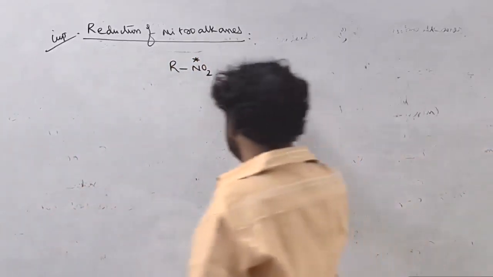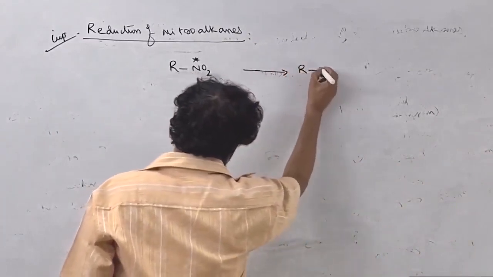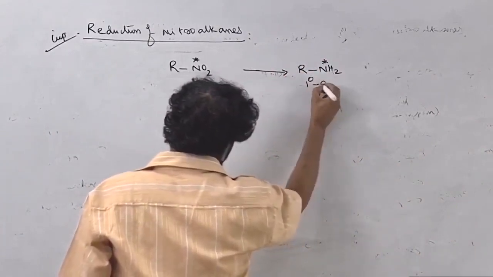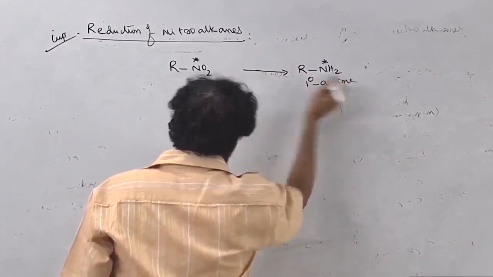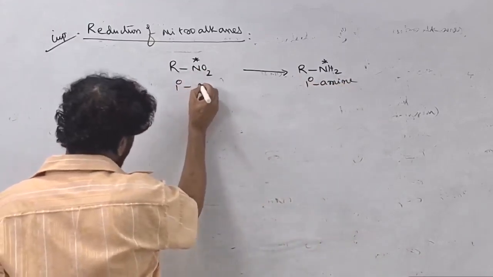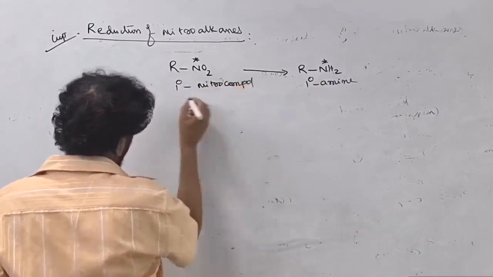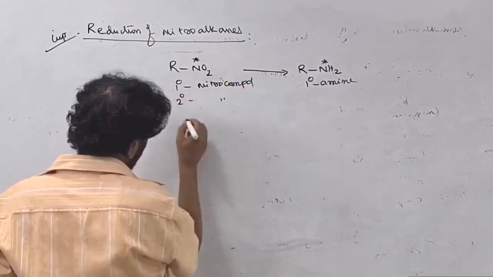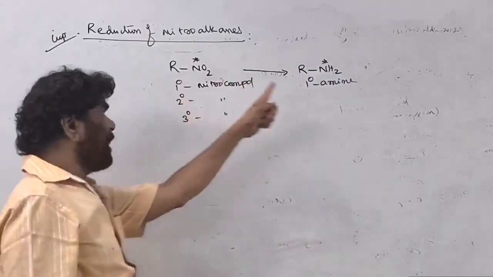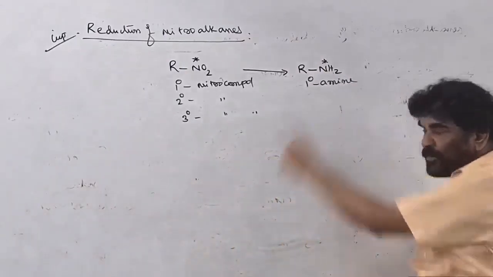Now what happens is it is easily converted into NH2, a 1 degree amine. So whether it is a 1 degree, 2 degree or 3 degree nitro compound, ultimately on reduction a primary amine is formed.